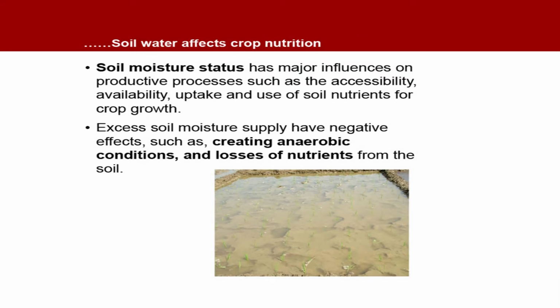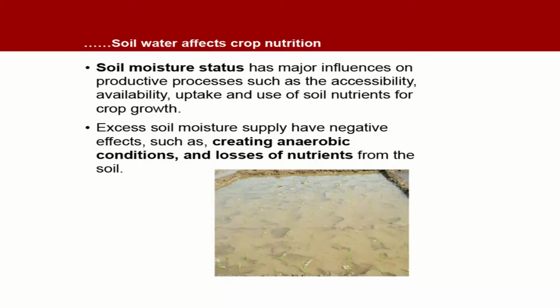Now, soil moisture status has major influences on productive processes such as the accessibility, availability, uptake and use of soil nutrients for crop growth. After the application of nutrients, till mobilization in the plant system, the presence of water is very necessary. Then only plants can successfully utilize the nutrients, because water is needed for the transport and uptake of nutrients, and within the plant system mobilization occurs only under the presence of sufficient water.